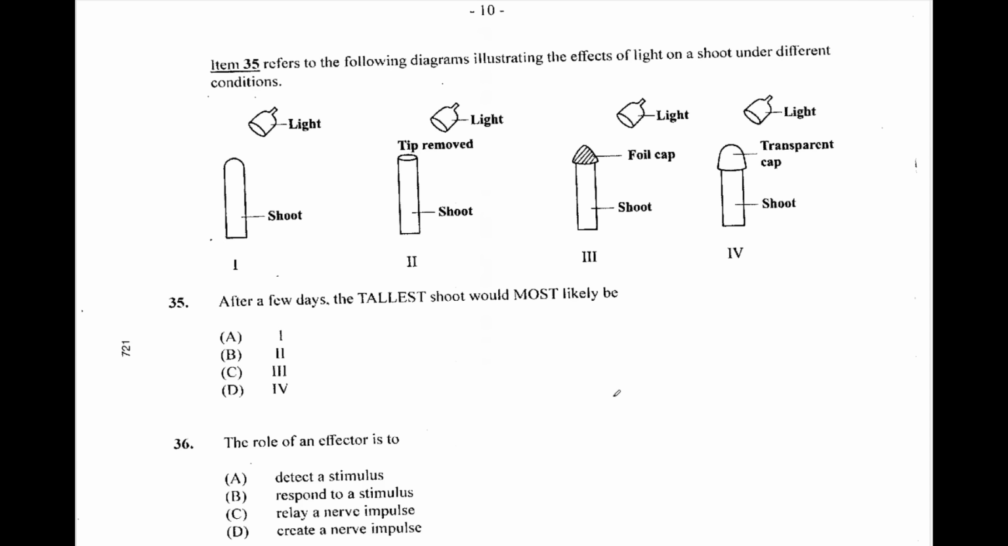35 refers to the following diagram illustrating the effects of light on a shoot under different conditions. After a few days, the tallest shoot would most likely be the one with the foil cap. The foil cap serves to block the light, so therefore auxins will accumulate under the tip, causing elongation of the plant. Hence, it will be the tallest one. So we are looking for 3, which is C.